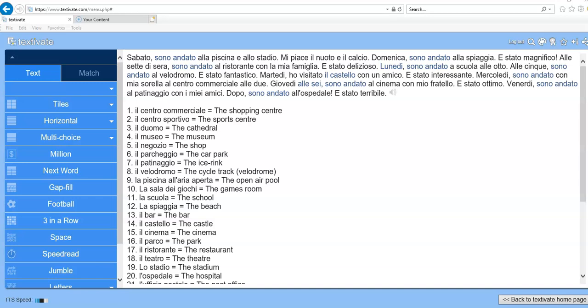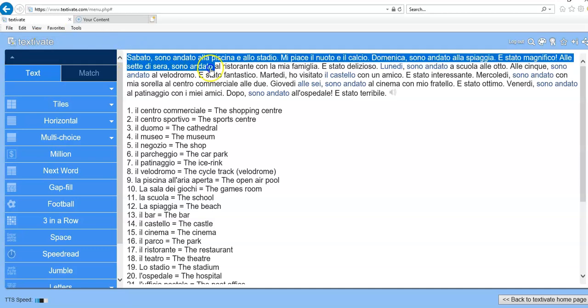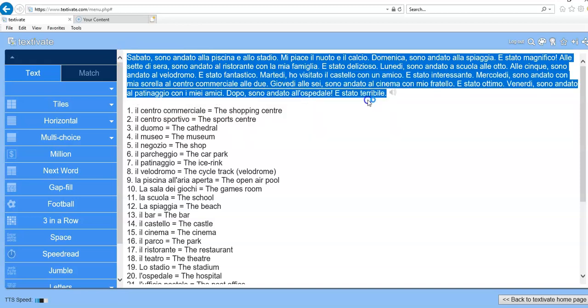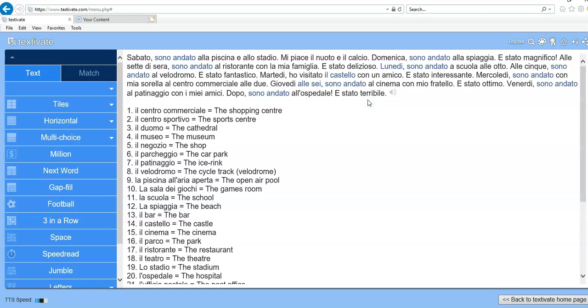You have the Textivate logo here. That shows you're in the right place for starters. And then this is the text that you're going to be working on. So it's there for you. It's not really long and there is some repetition, but you can listen to it.